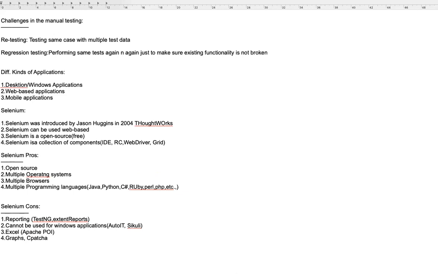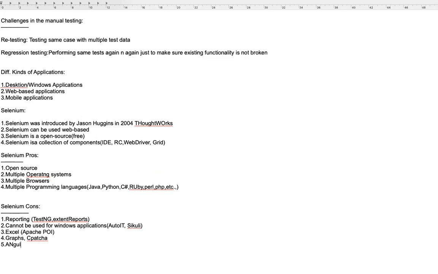CAPTCHA is something the system uses to identify whether an action is done by a human or by a machine. So that's the use of CAPTCHA, right? So even CAPTCHA can't be automated. Actually, automating CAPTCHA itself would be a vulnerability. So even Selenium can't achieve automating CAPTCHA. So these are the different cons of Selenium.